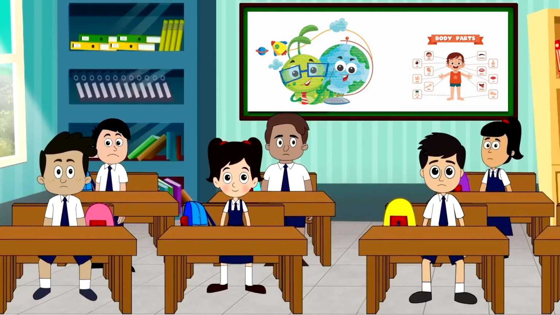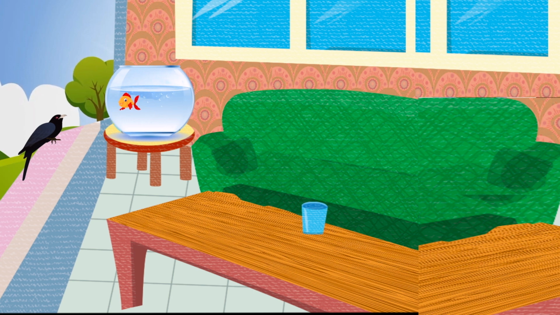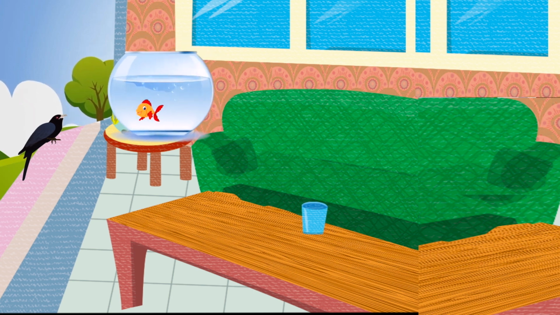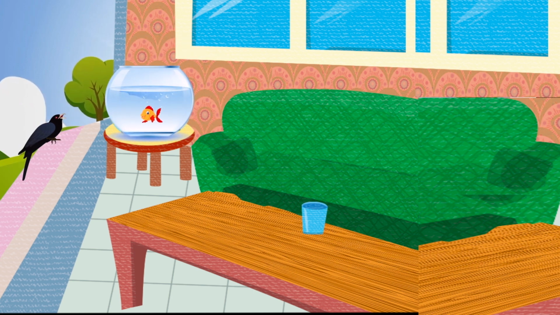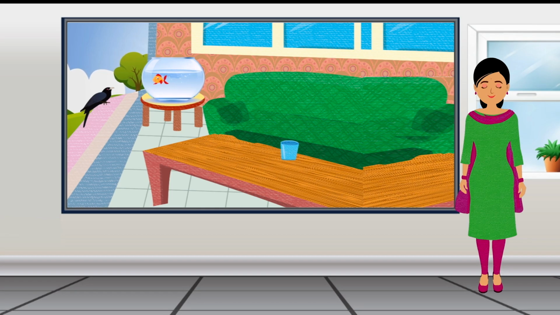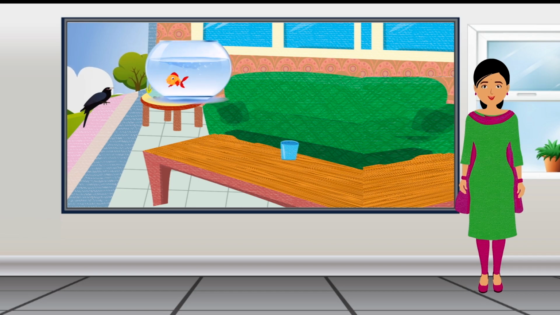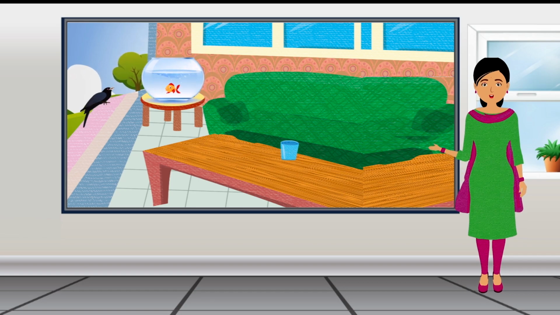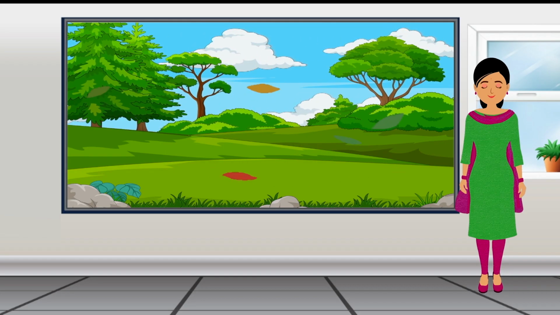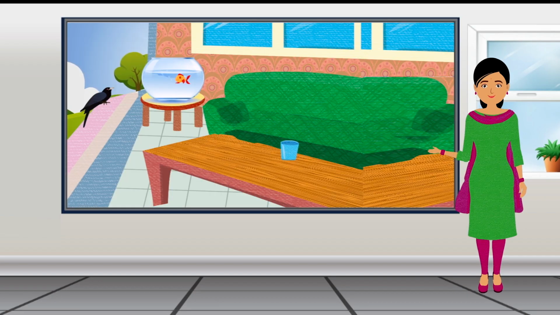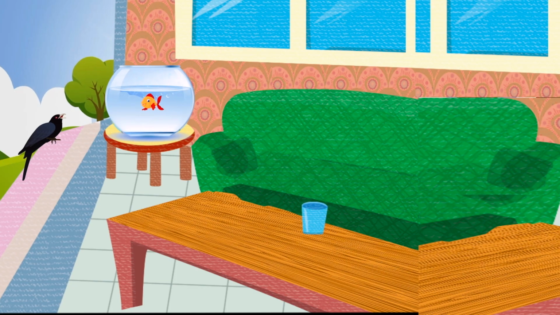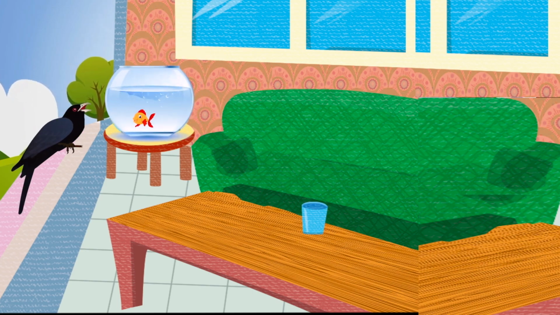Finny says, I live in water because it has some air in it. Both of us need air to breathe. Finny wonders if Kuhu can see the air. Kuhu explains that we can't see air, but we can feel it and see its effects when trees, leaves, or clothes sway. Kuhu says, Air is special because it has no shape, color, smell, or taste.